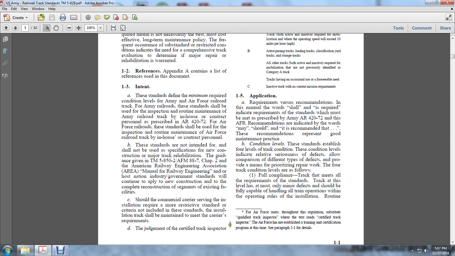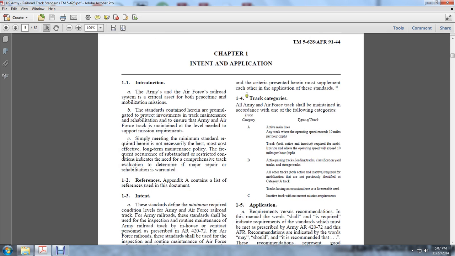The judgment of a certified track inspector is supplemental to each criterion presented herein in each application of these standards. The track categories. All Army and Air Force tracks shall be maintained in accordance with one of the following categories. Track Category A: active mainline, any track with operating speeds that exceed 10 miles per hour, or track, both active and inactive, required for mobilization when operating speeds will exceed 10 miles per hour.